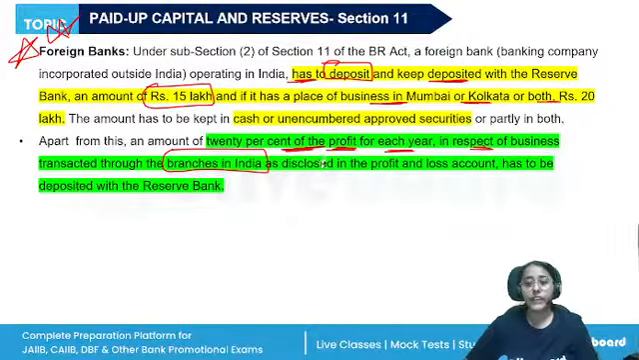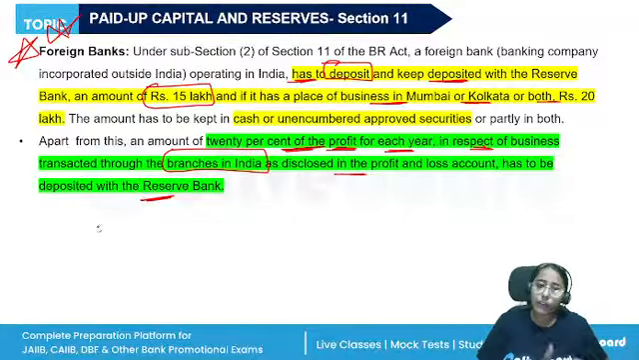25% of the profit, as disclosed in the profit and loss account, will also be deposited with the Reserve Bank. This is important. The securities can be deposited, and can be replaced by other unencumbered approved securities. The central government can also exempt any foreign bank from this requirement. And on cessation of the business of the foreign bank, these deposits shall form the assets of the company on which the creditors have given the first charge.